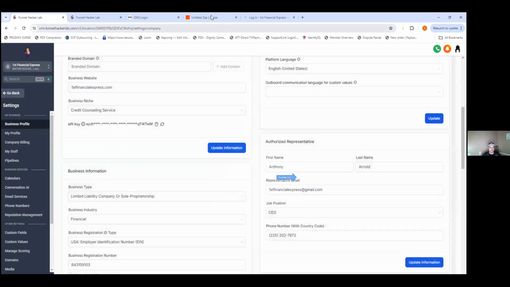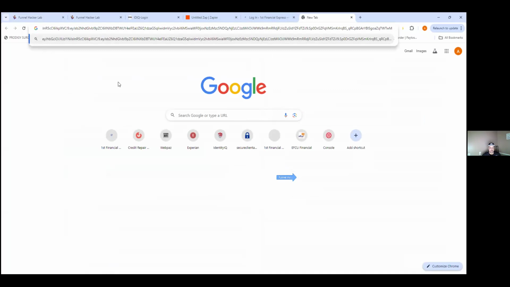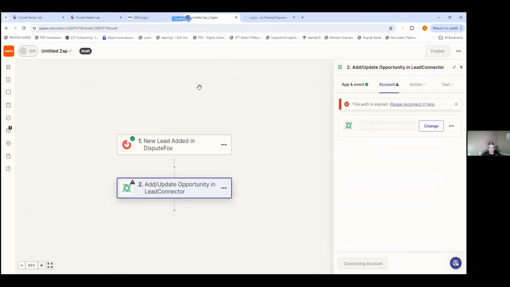And then the new tab that popped up, just paste it in there. I mean, no, when you go to Zapier over here, press reconnect, and a pop-up should appear asking you to put that API in. Oh, okay, this is it right here. Hmm, there was a problem with this authorization. Reconnect here.